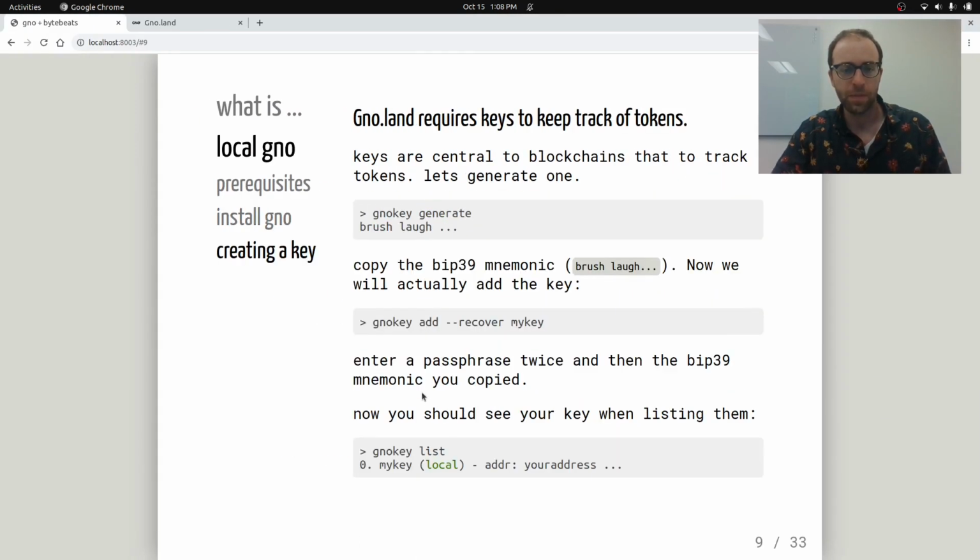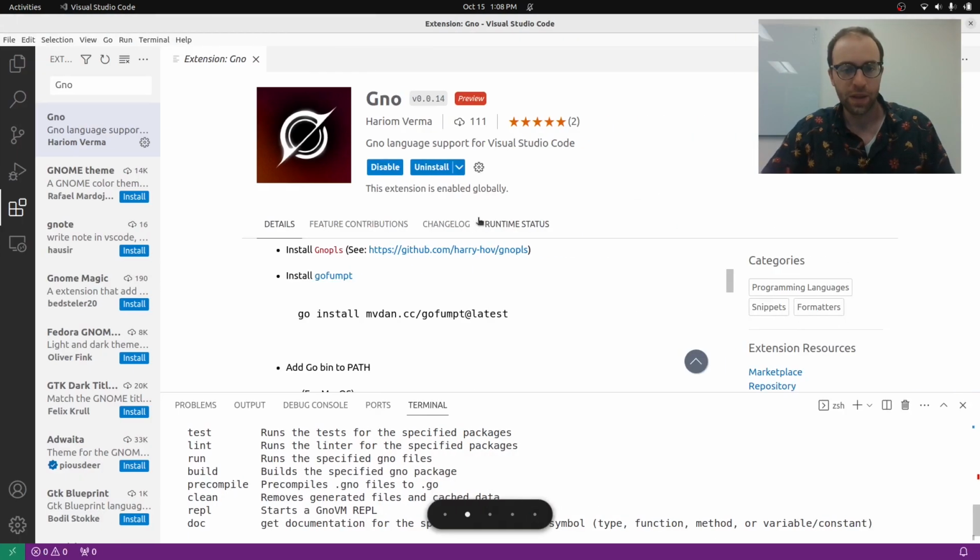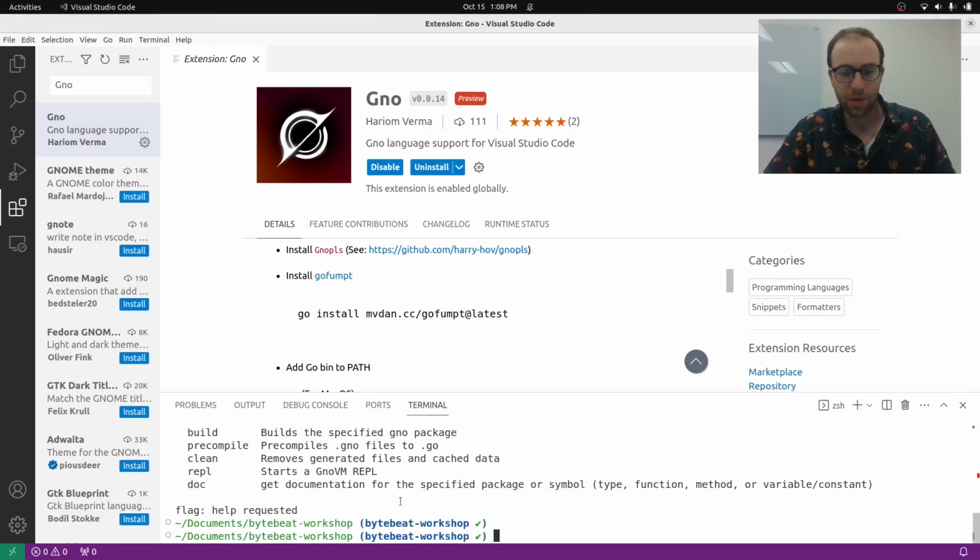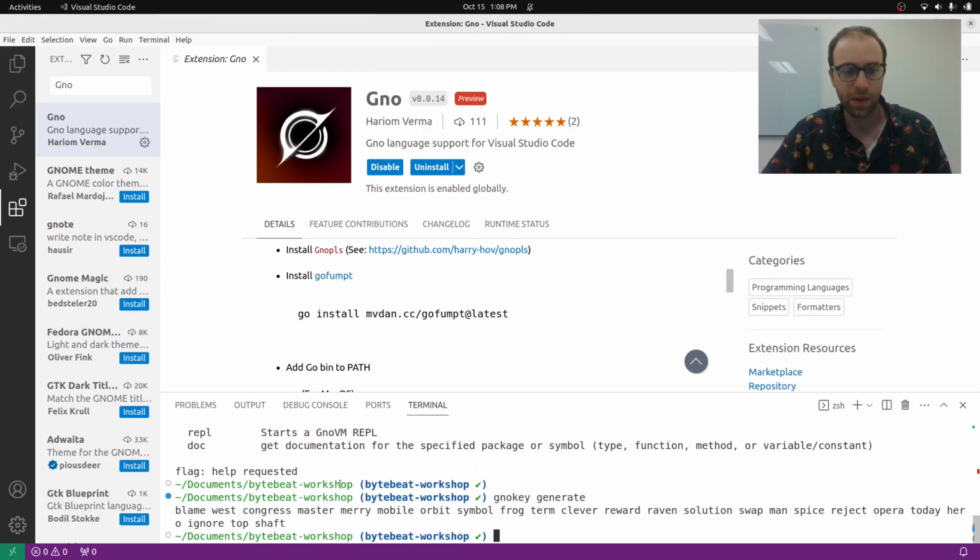So first thing we're going to do is make a key. Making a key is the first step to using a blockchain because it needs to track tokens, and it's for the security. So first we're going to run gnokey, which is the tool for manipulating keys, and we're going to generate a BIP39 mnemonic right there.